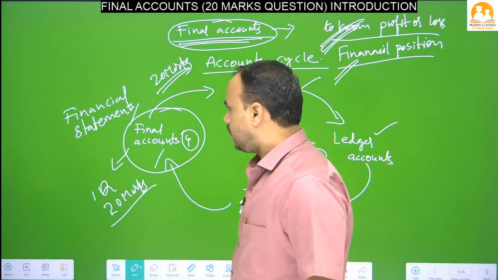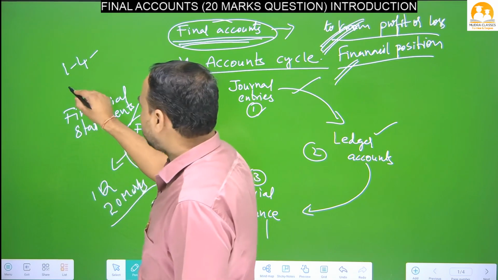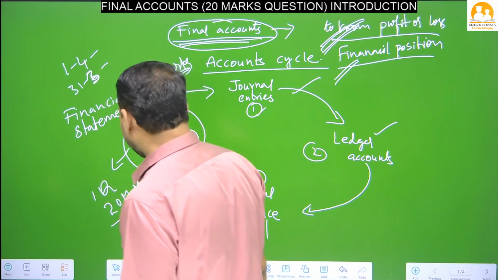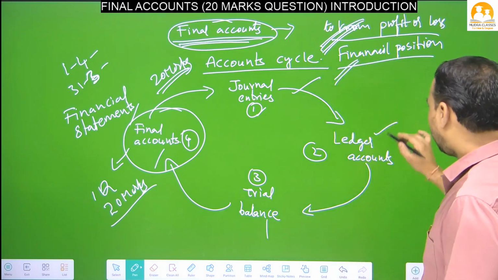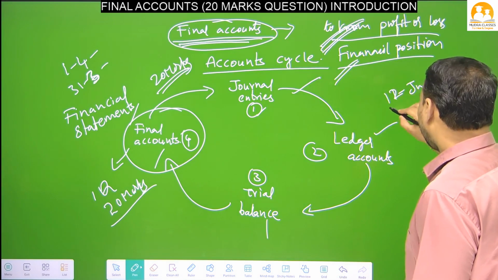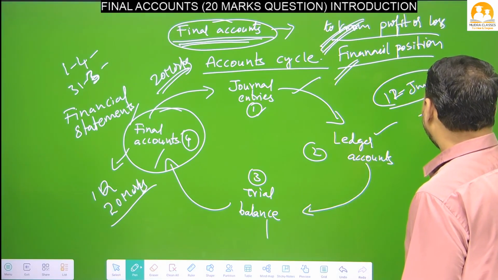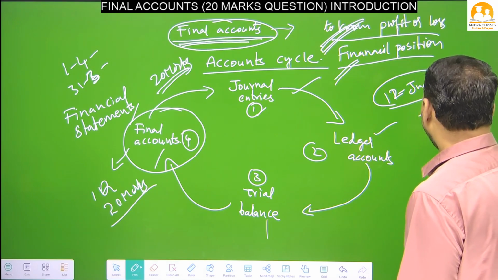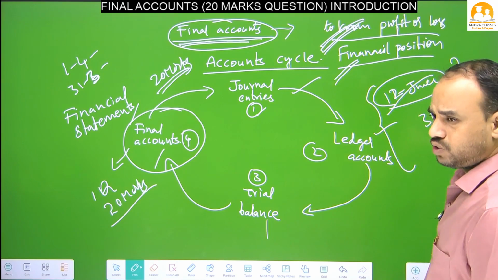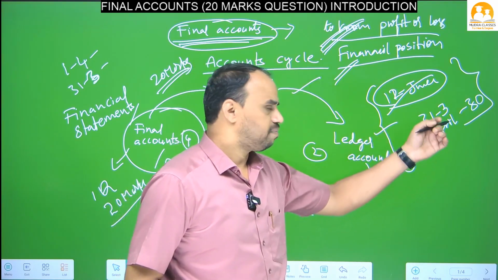So every year, generally on 1st April accounts start. When will it close? 31st March of next year. For example, when do your schools or colleges start? Generally every year on 1st June or 12th June. When will it close? Next year 31st March or April 30. Similarly, this is your academic year. Every year on 12th June or 1st June the colleges or schools start, and they close next year on 31st March or April 30.